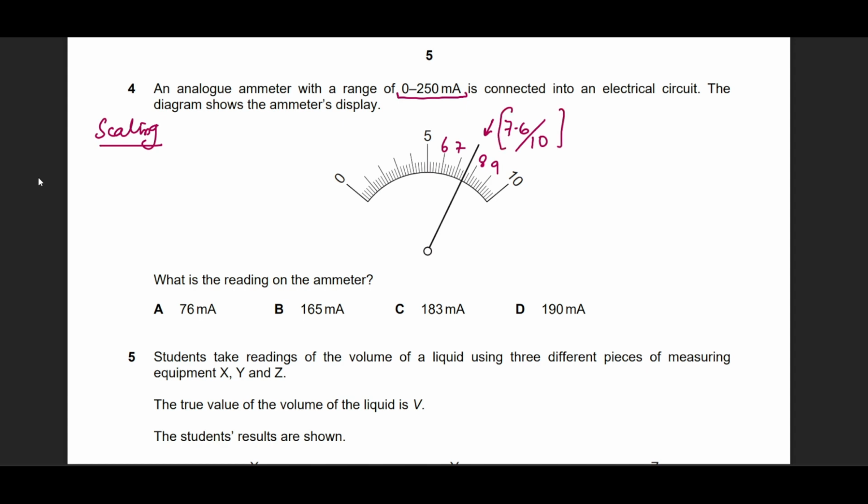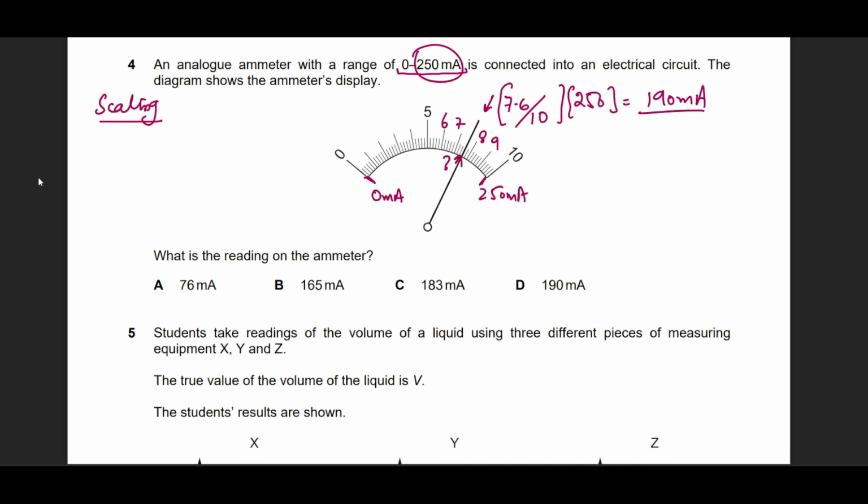10, so 7.6 is in ratio with 10, but I want to represent up to 250, or a scale of 250. So what would that be in terms of 250? It looks like it starts from 0 milliamperes and goes to 250 milliamperes. Then what would be the value at this point? Since I'm taking the ratio, this will give an answer of 190 milliamperes. Now be careful about counting the boxes. This will be 7.6 exactly, because we can see that D is our answer, but a very close option is also given to us, which will be because of some wrong assumption, or at least wrong counting of the scale.